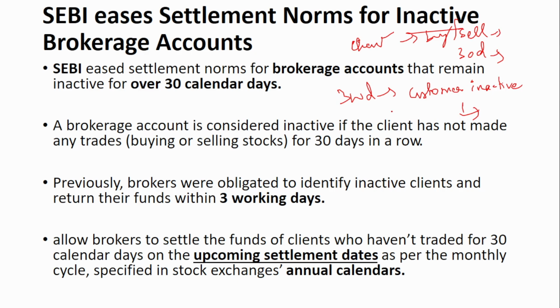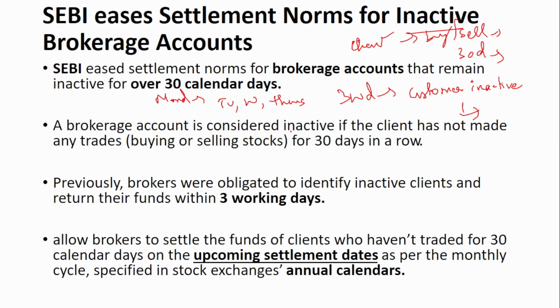When there is no transaction, when there is no buy or sell in that brokerage account, then it is considered as inactive. Then within 3 working days from that inactive status, they have to transfer the money back to the customer's account. Say suppose Monday is the day where it has completed 30 calendar days of being inactive, then Tuesday, Wednesday, and by Thursday the amount should be transferred to the customer.